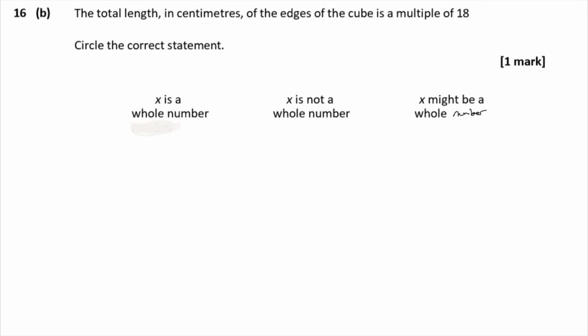Circle the correct statement. X is a whole number, x is not a whole number, x might be a whole number. Okay, the total length in centimeters of the edges of the cube. How many edges does a cube have? Okay, let's just think about that.